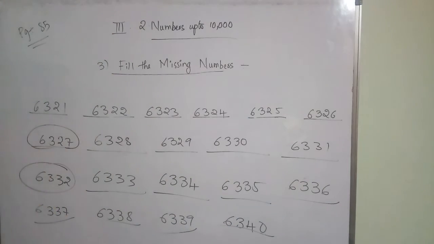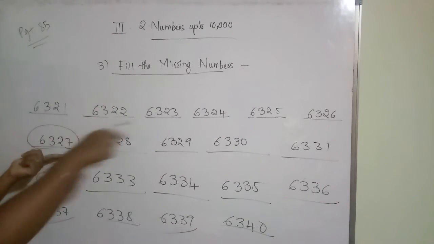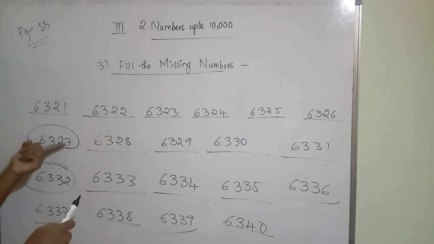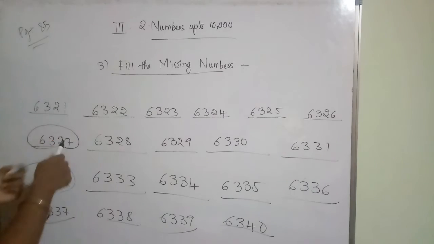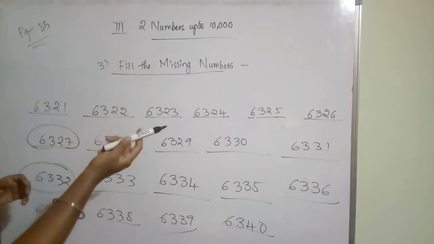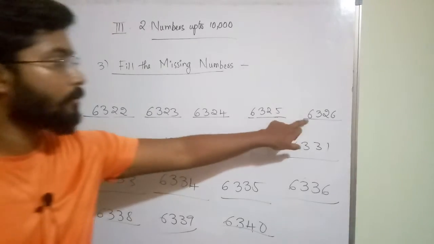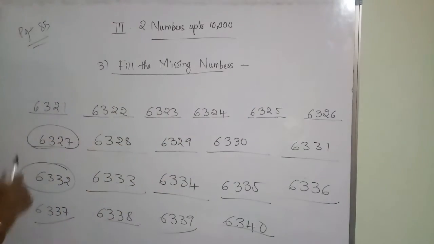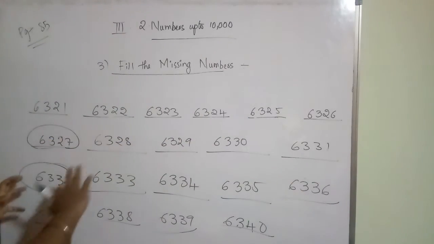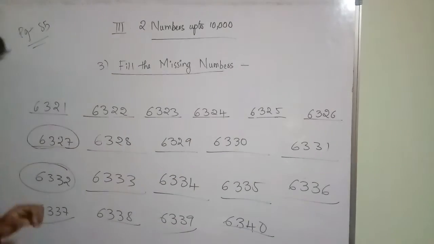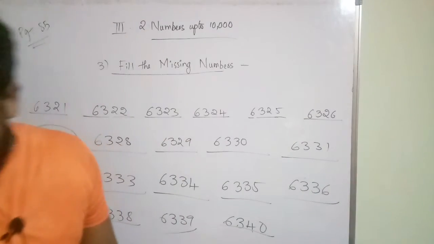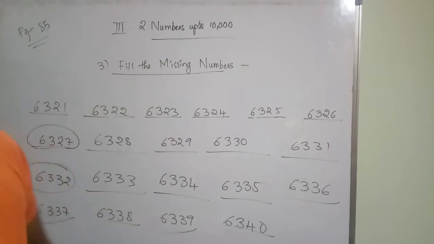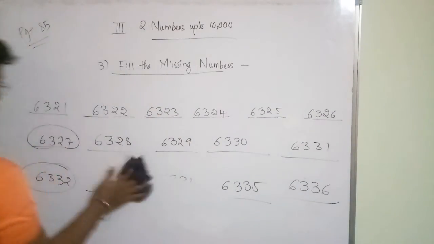You have to only remember one thing. He has not given the first number. If he gave the first number, you can write the consecutive numbers. But after 6 boxes, he gave the number. Means you have to do minus 1 from this number to get the previous number. And you have to write the after numbers also, means successors of this number also. So up to 6340 we have completed.